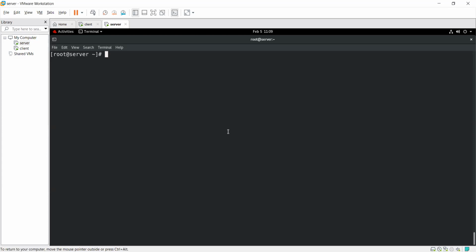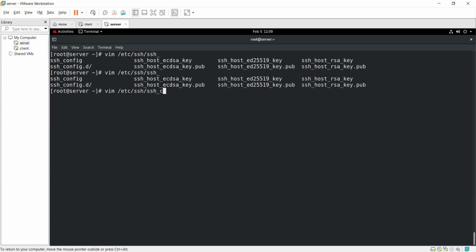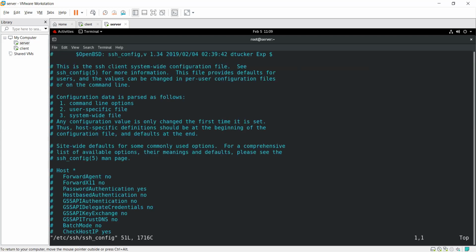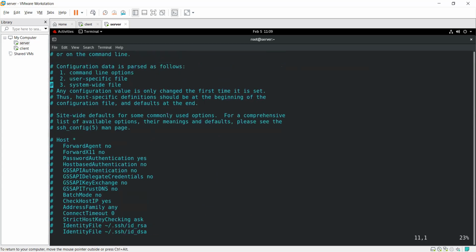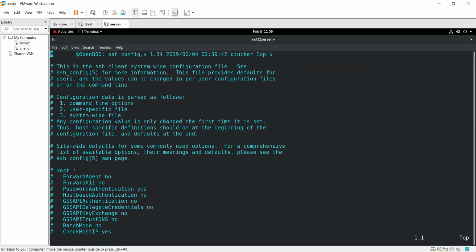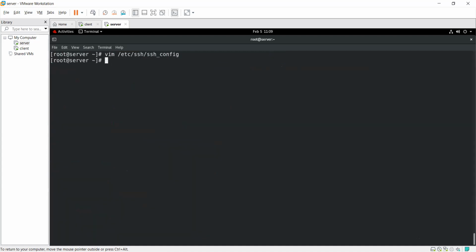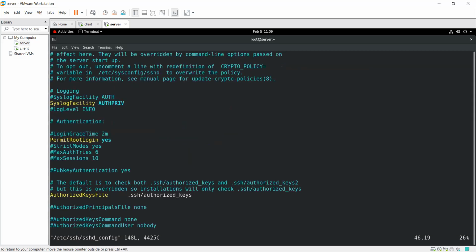Here, vim slash etc slash ssh slash sshd_config. Let me search where it is. Yes, sshd_config. That is the configuration file.